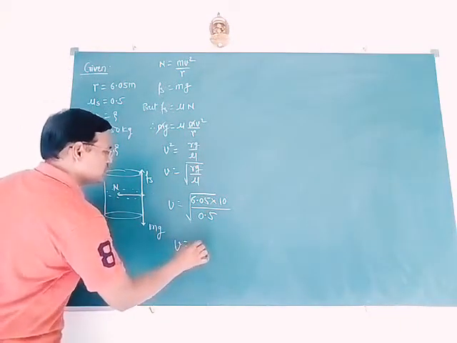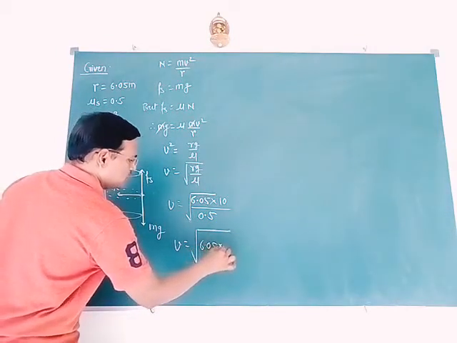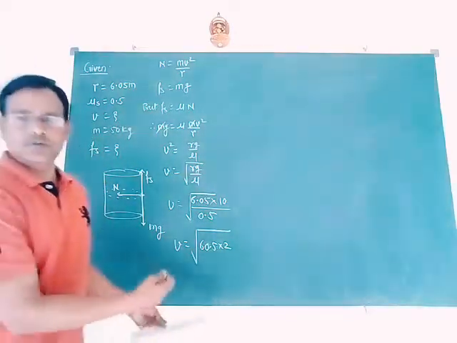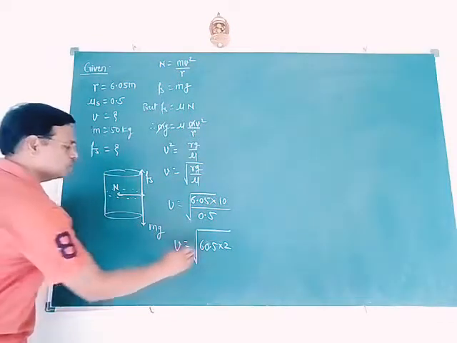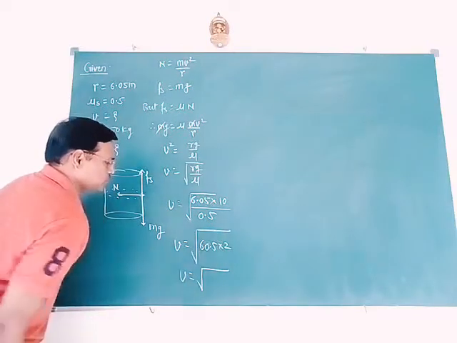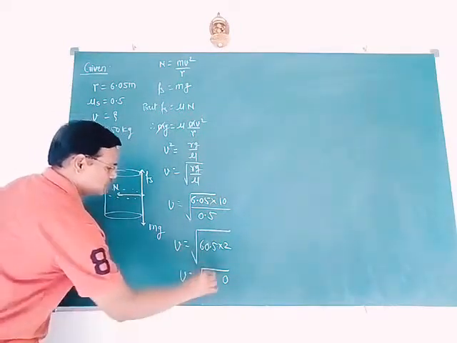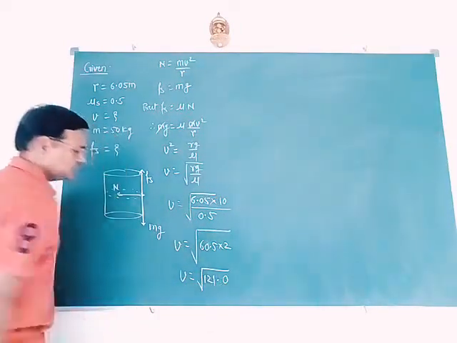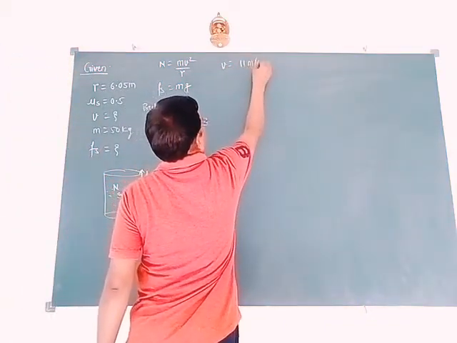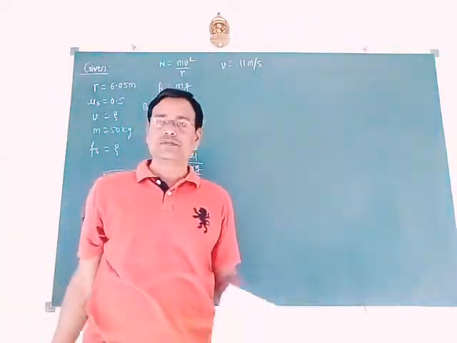So v can be written as 6.05 into 2, or you can write 60.5 into 2, since 0.5 is 1 by 2, so take 2 on the numerator side. 2 into 5 is 10, 0 and 2 zeros, 0 plus 1, 1, and this is 12, so it is 121. So finally velocity is 11 meter per second.